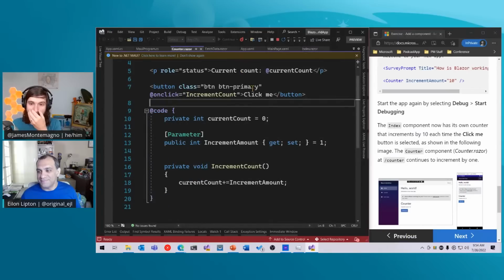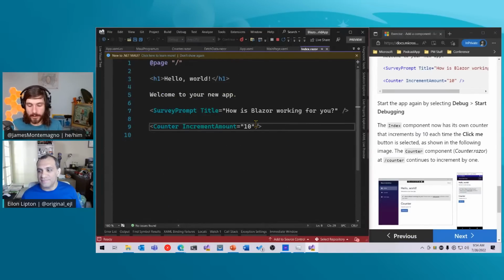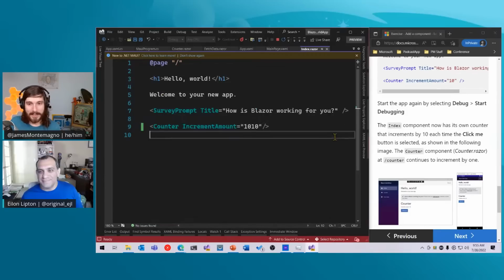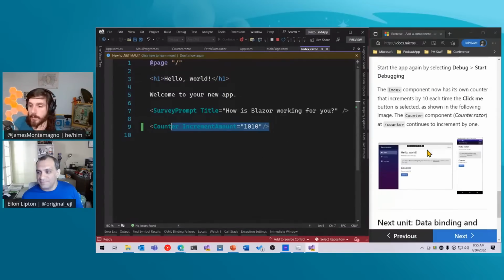So this is pretty cool, right? Now we get these components in here. If I come into my index.razor and change this to, I don't know, so many, if I click off and on, we can see that it's incrementing by 1010 every single time. So many numbers being added there over and over again. Amazing. So I can increment those different properties. That's how these different components work.